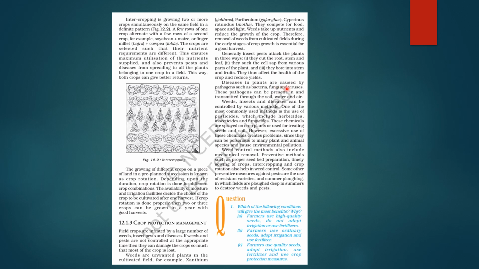So diseases in plants are caused by pathogens like bacteria, fungi, viruses. They can be transmitted or they can be present in the soil. Okay, it can be through soil, water or air.